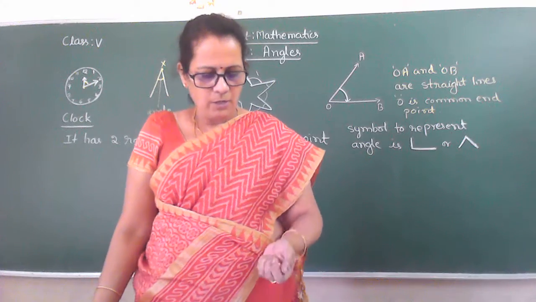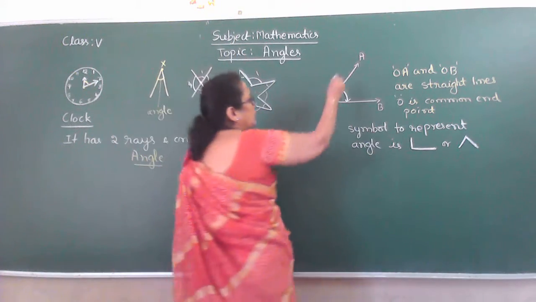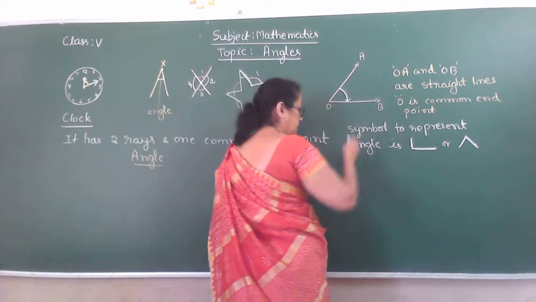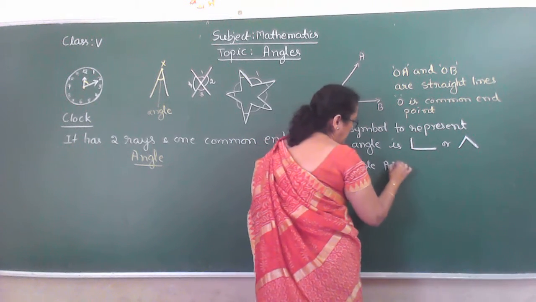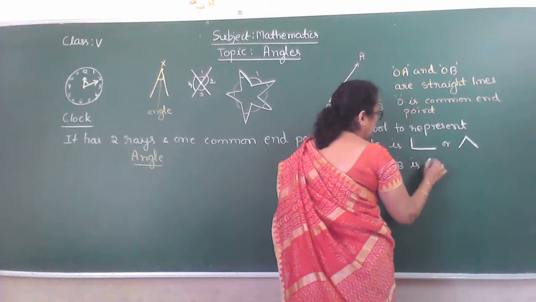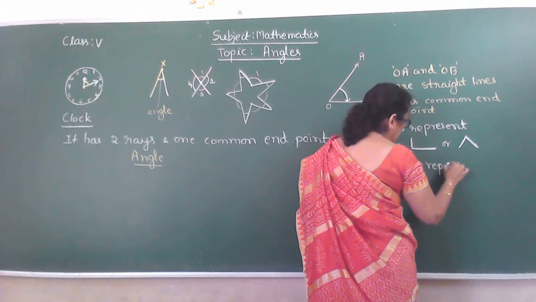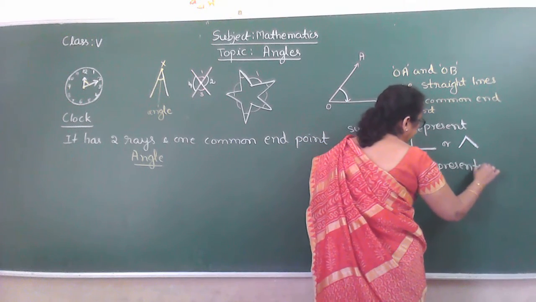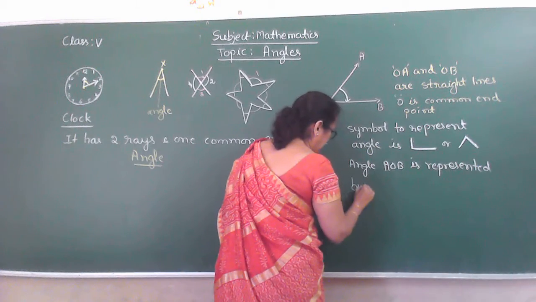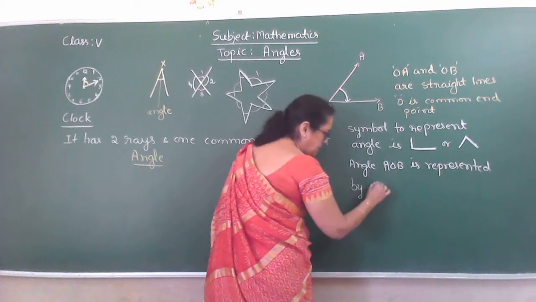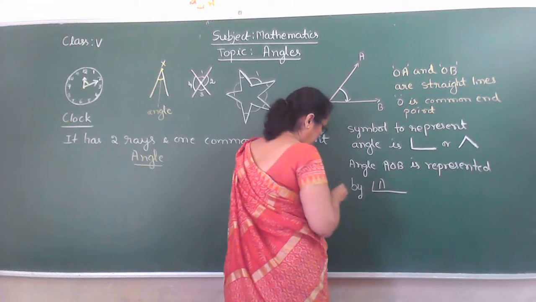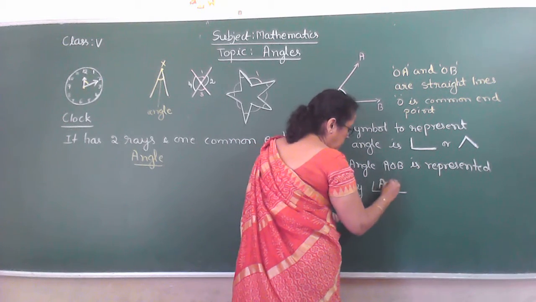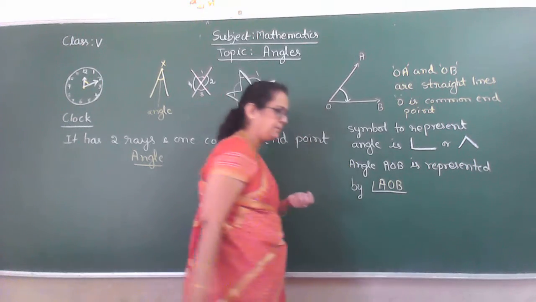Now, how do you write angle AOB? Use the symbol, then write A O B after it.